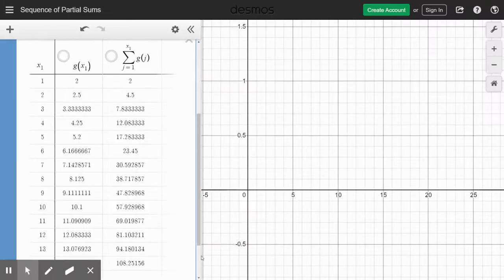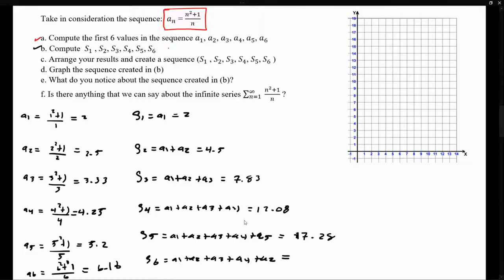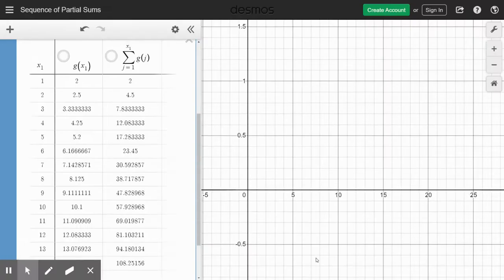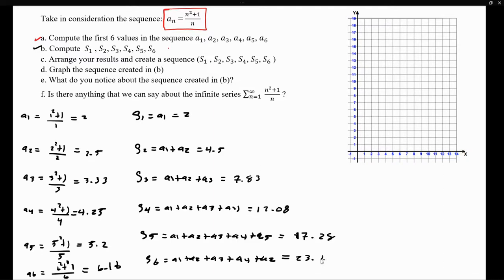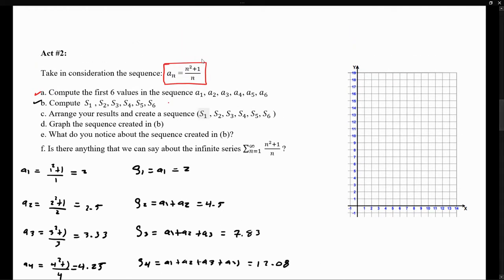And if I would add the first 6 terms, that's 23.45. All right, so we have computed that. Now, before we start looking at the sequence made out of the partial sums, let's take a look at this,